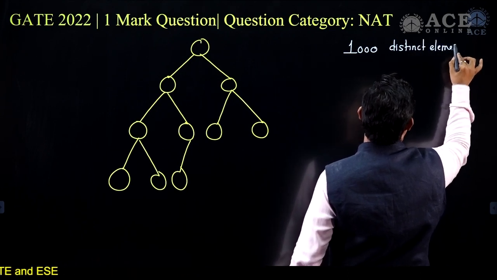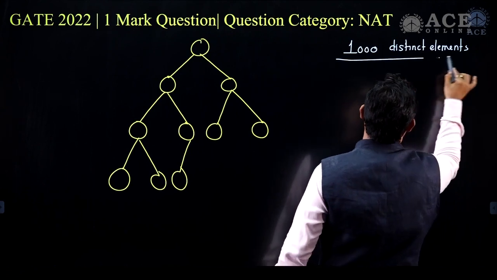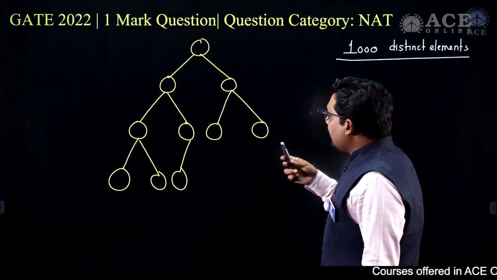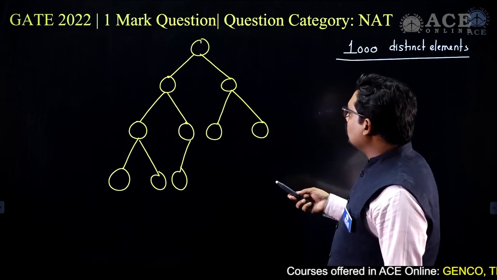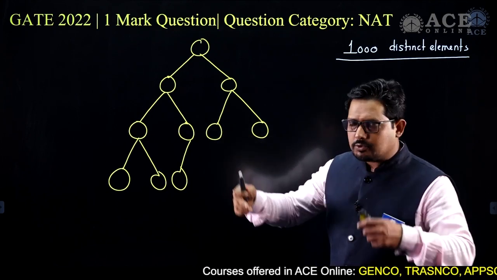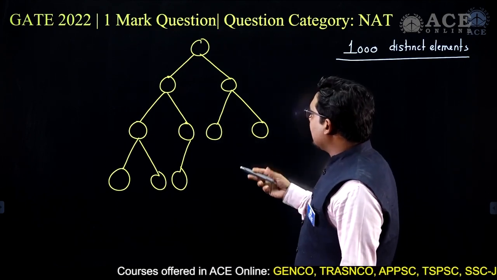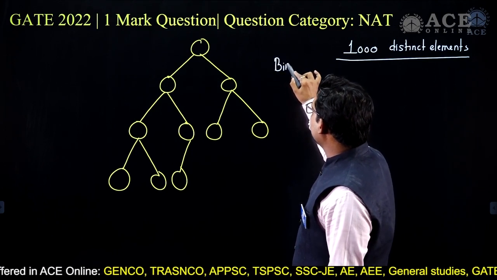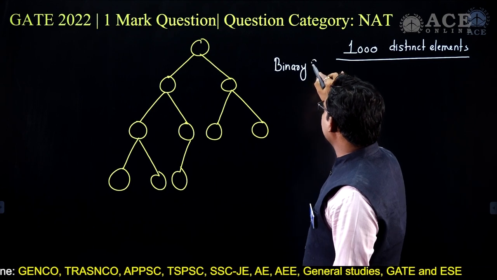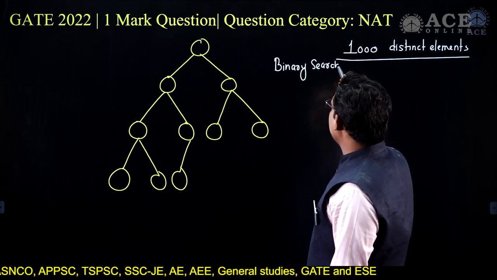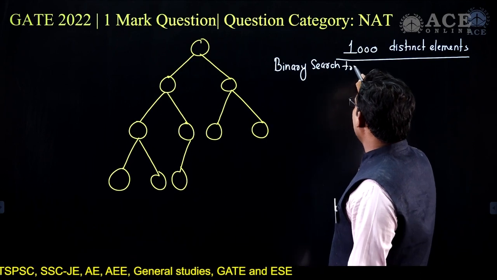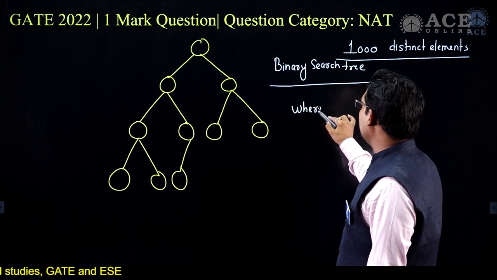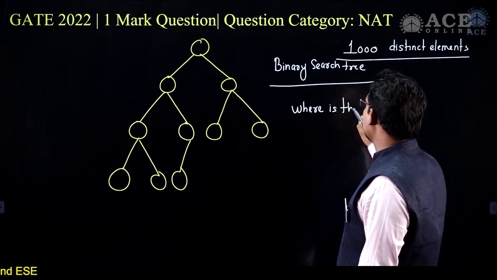I'll come to the 1000 part, but first, if I just ask you, what if it is a binary search tree as well as a heap CBT, where is the largest element?